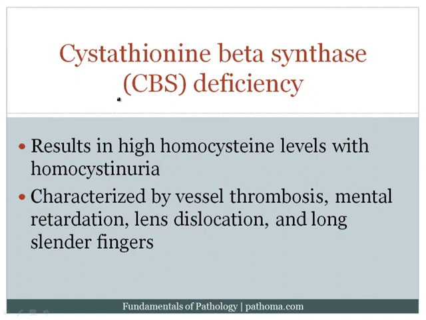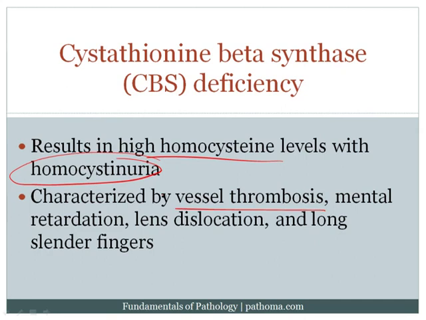And that enzyme is called CBS, or cystathionine beta synthase. Now the idea here is that patients who have a genetic deficiency in this particular enzyme, they can't convert homocysteine to cystathionine, and if they can't convert it to cystathionine, then that's going to result in high homocysteine levels, and those high homocysteine levels will produce a disorder called homocystinuria. Now remember that in homocystinuria, go back to genetics, these patients have a few important features, like they get vessel thrombosis, but we understand why.